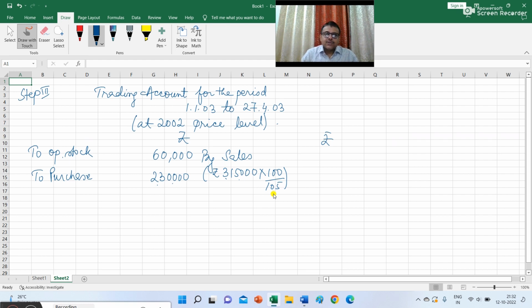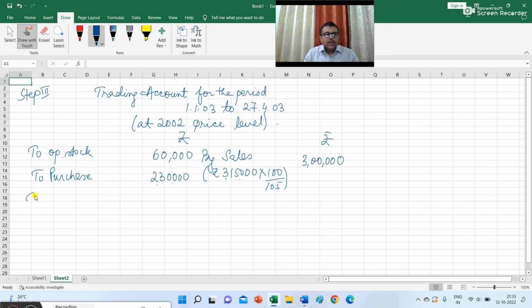The price level at 2002 you can assume at rupees 100, and the sales price for the year 2003 is 105. So what is the sales price at 2002 price level? You need to calculate here in order to determine the gross profit for the current year. So you will get the value of sale at rupees 3 lakh.